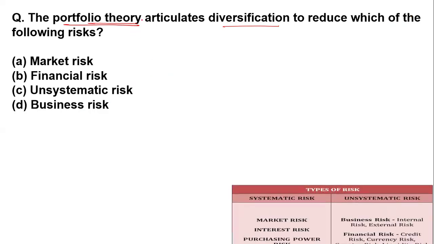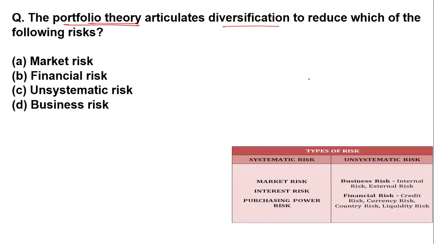Let's understand the things first. Risk has two types, because it is talking about risk: systematic risk and unsystematic risk. In systematic risk there is market risk, interest risk, and purchasing power risk.